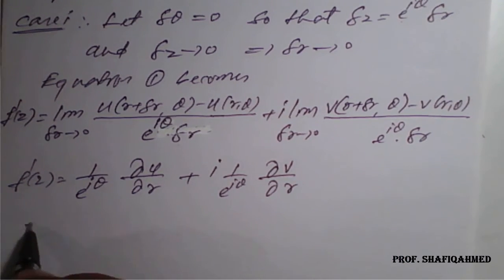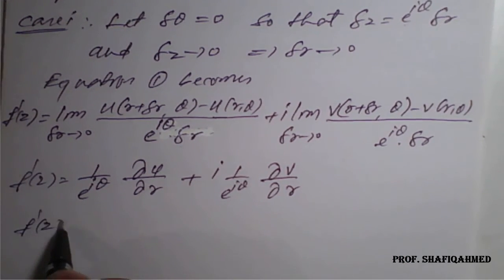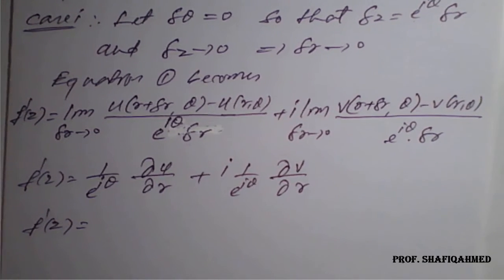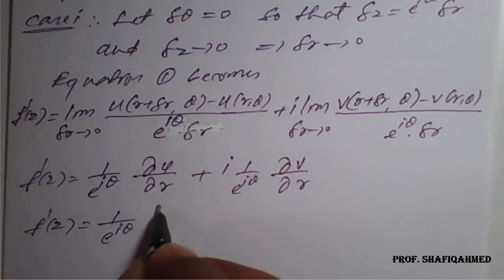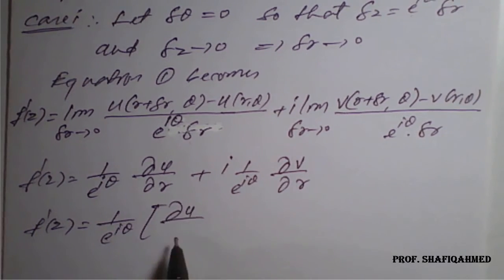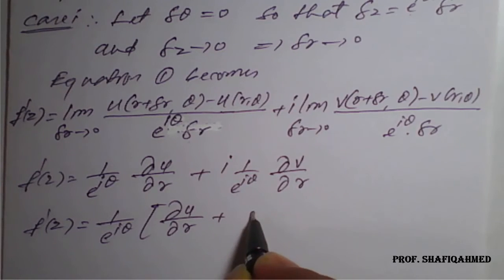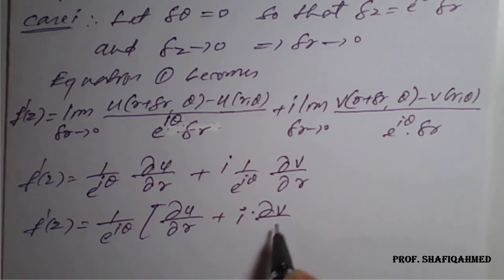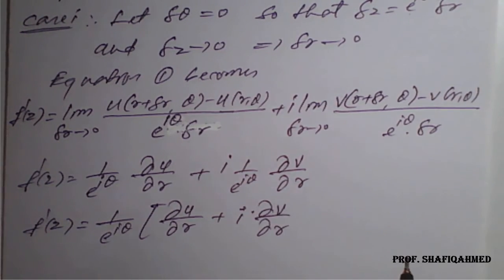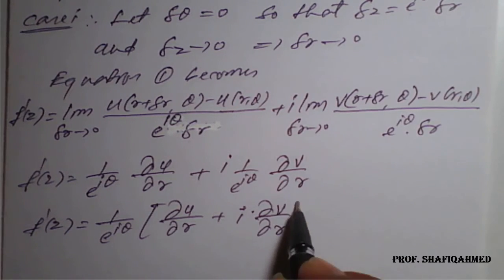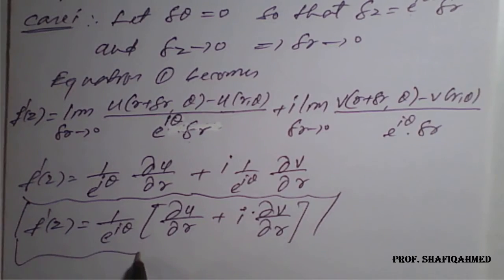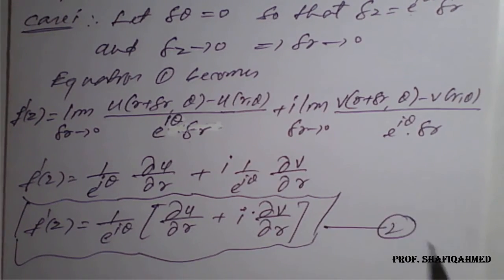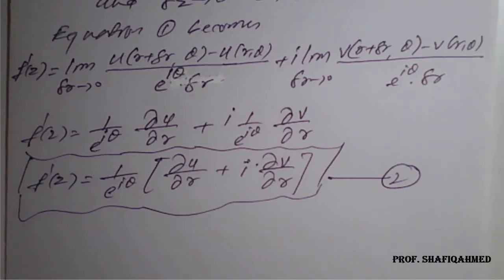So f dash of z can be rewritten as 1 upon e raised to i theta times dou u by dou r plus i times dou v by dou r, and we consider this as equation number 2.